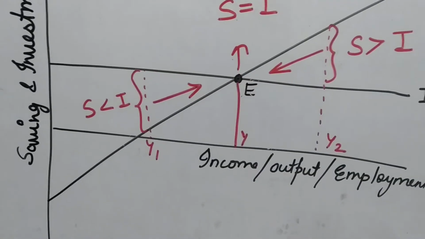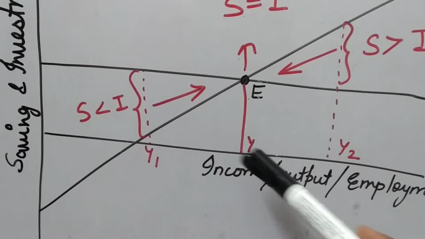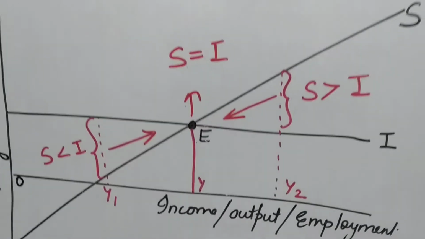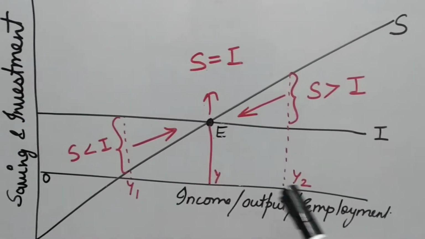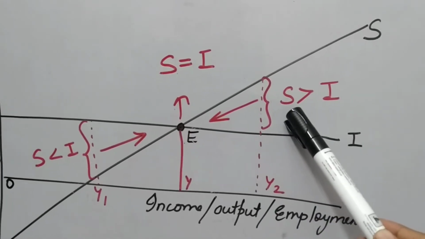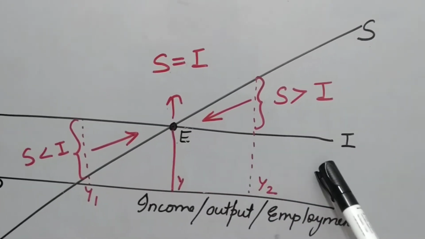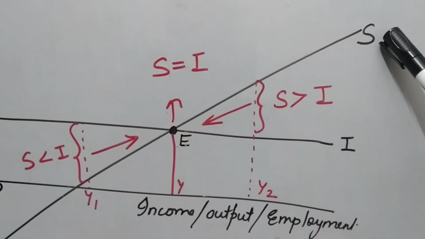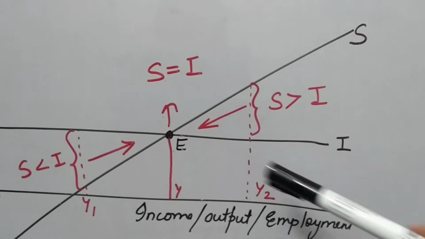That means this will keep increasing until income reaches from OY1 to OY. Now the same thing, if we talk about the income level OY2, at this level of income we can see that planned savings are greater than planned investment. You will see here is your investment curve and here is your planned saving curve which is above the investment. So this is also the disequilibrium condition.